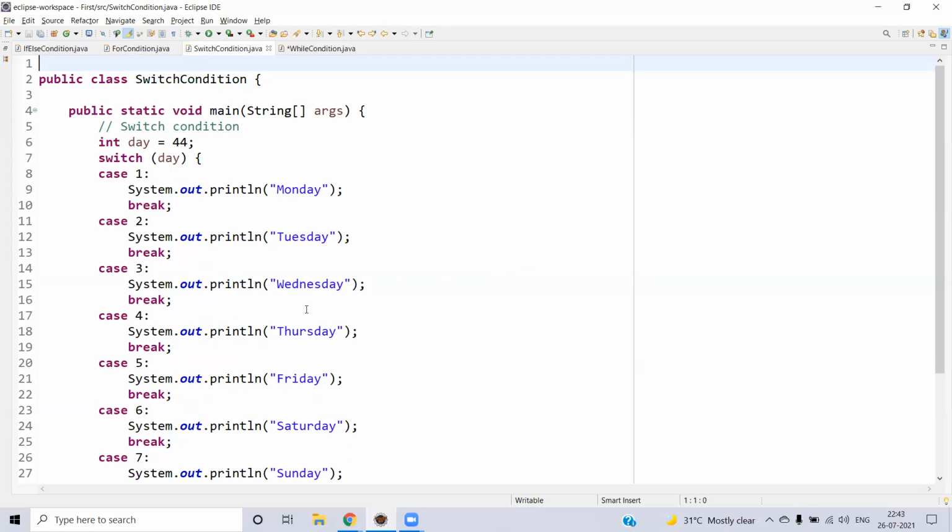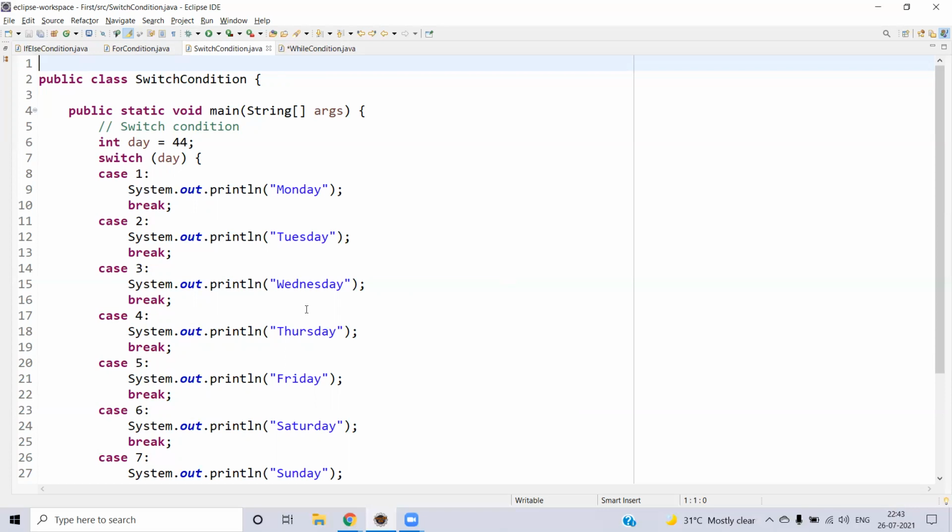Now the switch condition. Rather than checking if else, you can directly work with the switch condition. Whichever matches with the object or the variable, it will directly jump into the block and execute that. If else will be clumsy if you have multiple if else conditions, but switch will be very easy because it matches a specific case. It will directly jump into the case, execute that block, and come out. But here the catch is you need to explicitly mention the break statement.